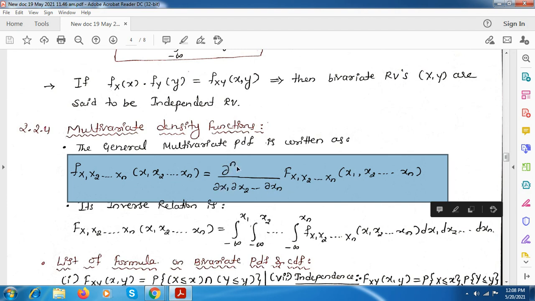Here it will be raised to n, the number of random variables. So here it is n, and the differentiation with respect to all those n random variables from x1 to xn. Here this is the CDF, that is also for x1 to xn.